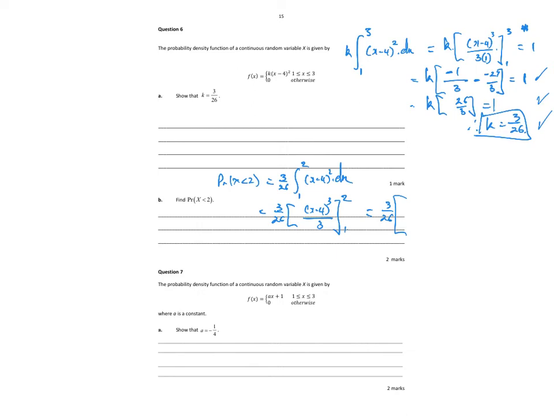Put a 2 in there. 2 minus 4 is negative 2. Negative 2 cubed is negative 8. Negative 8 on 3 minus, put a 1 in there. 1 minus 4 is negative 3. Negative 3 cubed is negative 27 on 3. So we get negative 8 plus 27. So we get 3 on 26 times, negative 8 plus 27 is 19 on 3. 3's cancel. 19 on 26.